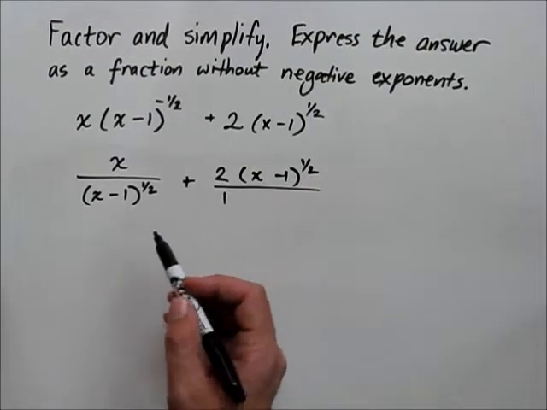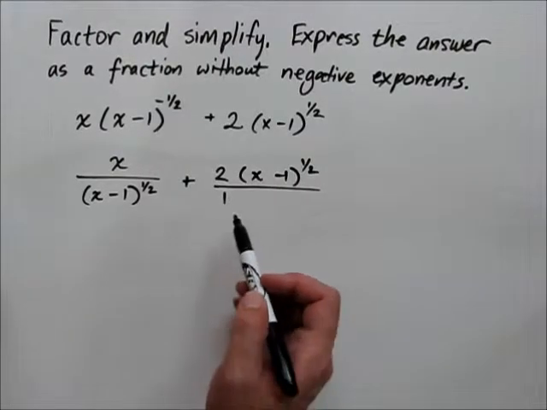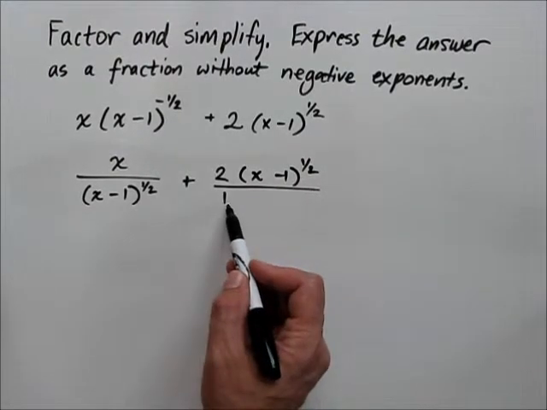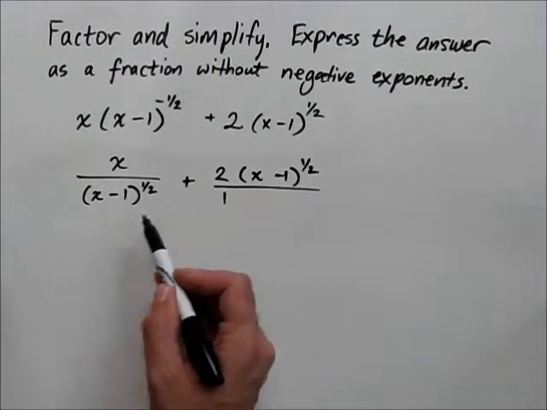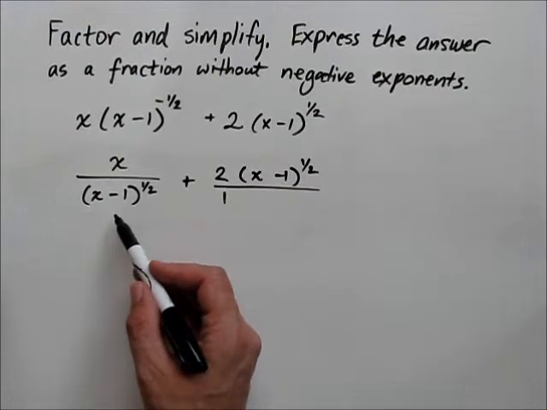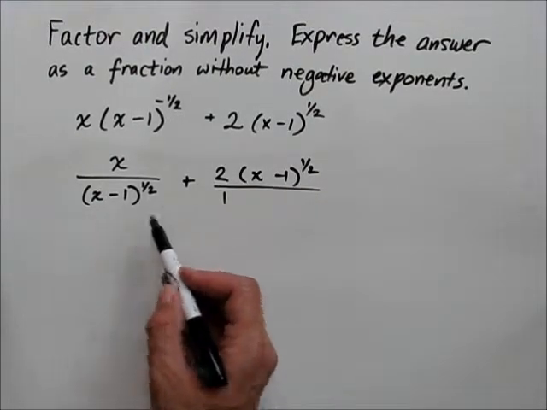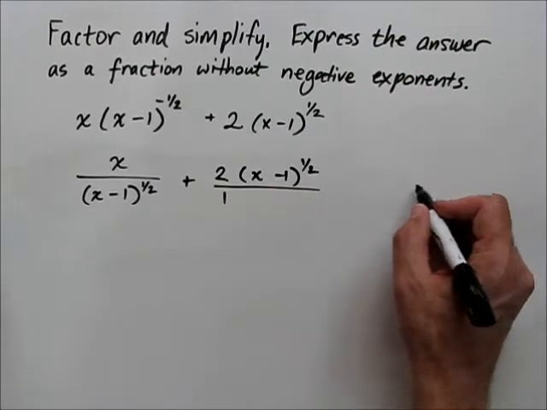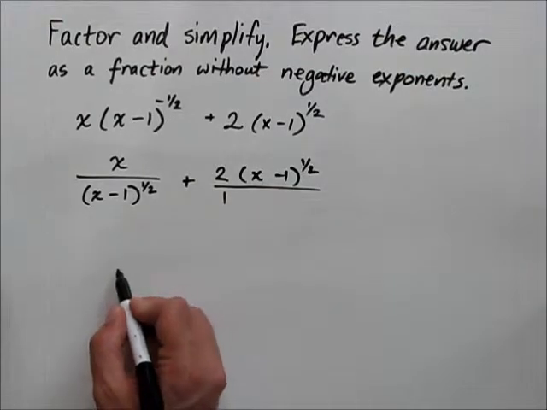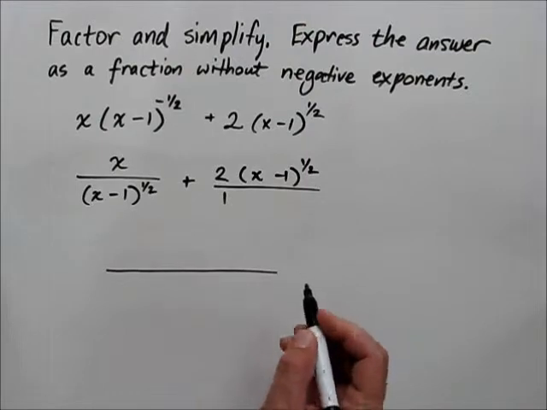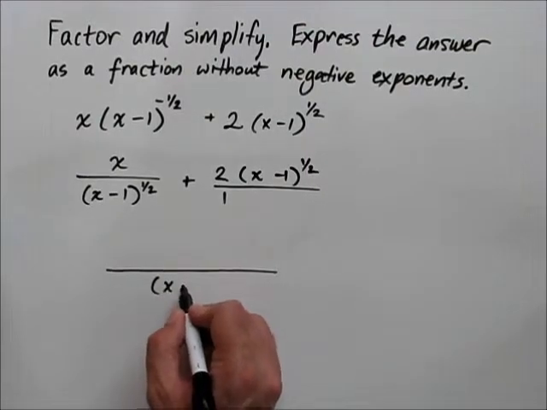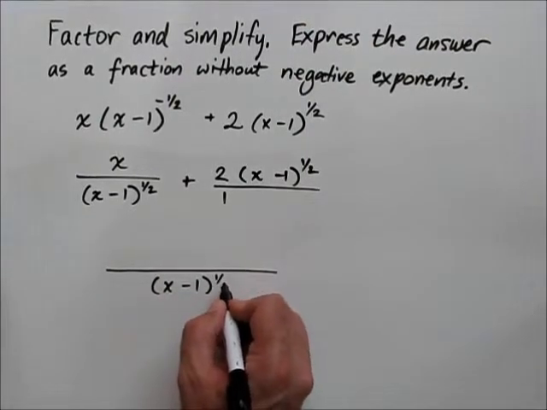Now, as always, when adding fractions, you need a common denominator. When you have denominators with different factorizations, your common denominator is simply the product of the two. In this case, that means our common denominator, which I'll write on the next line, is just going to be x minus 1 to the 1/2 power.